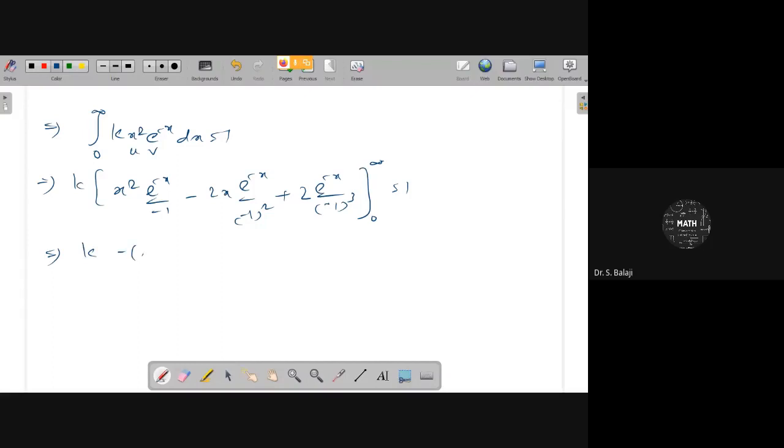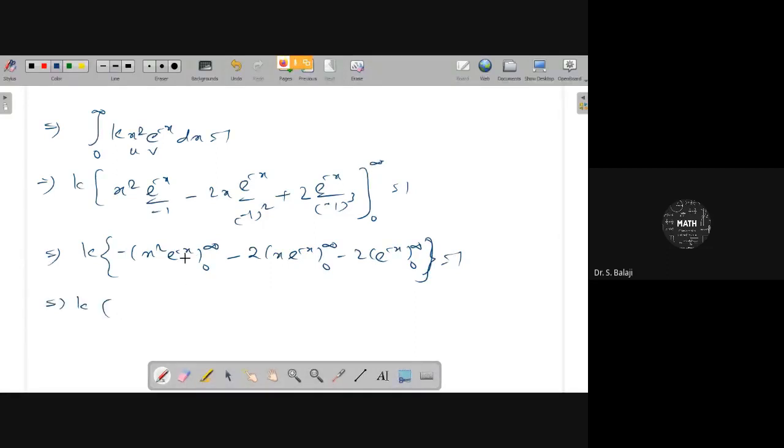Use the formula here: x squared e to the power minus x from 0 to infinity, minus 2x e to the power minus x from 0 to infinity, minus 2 e to the power minus x, with limits 0 to infinity.